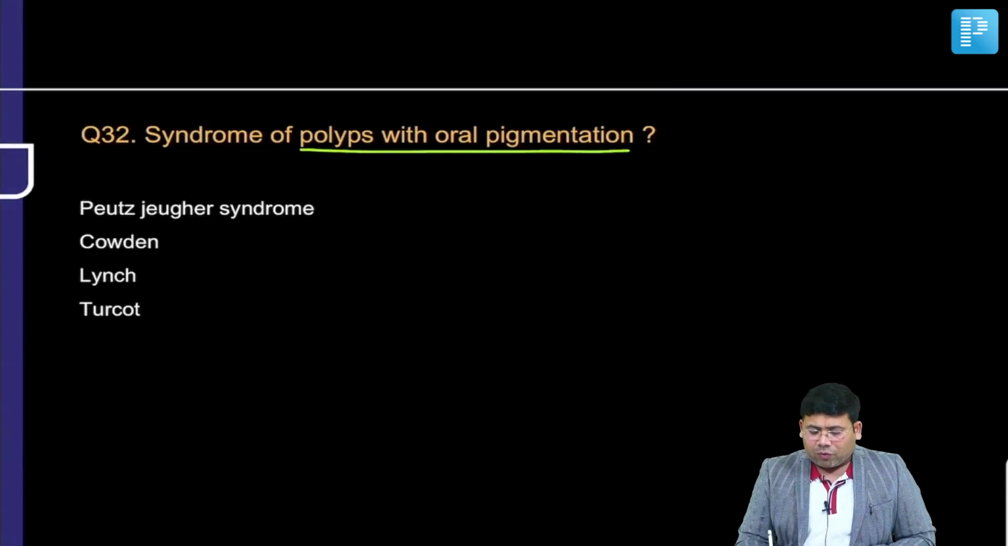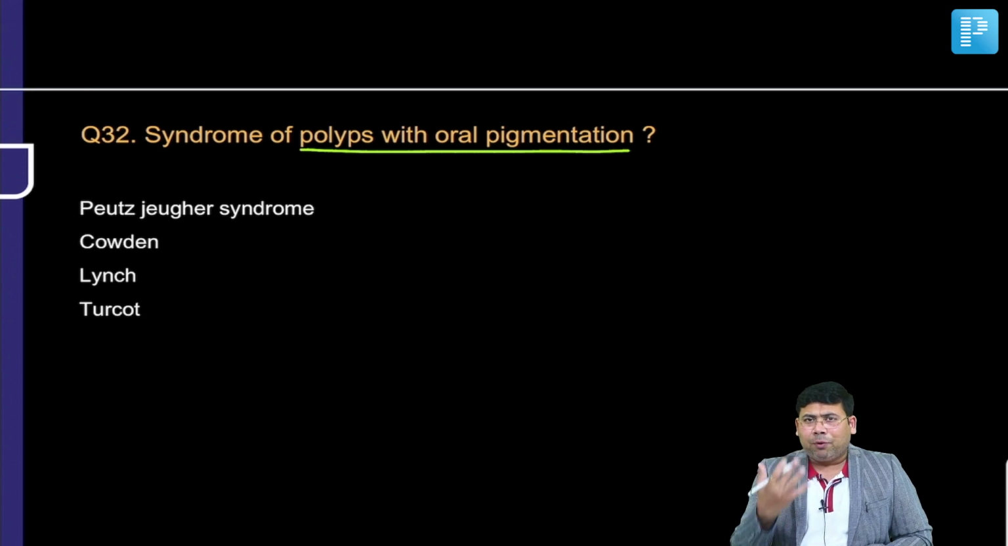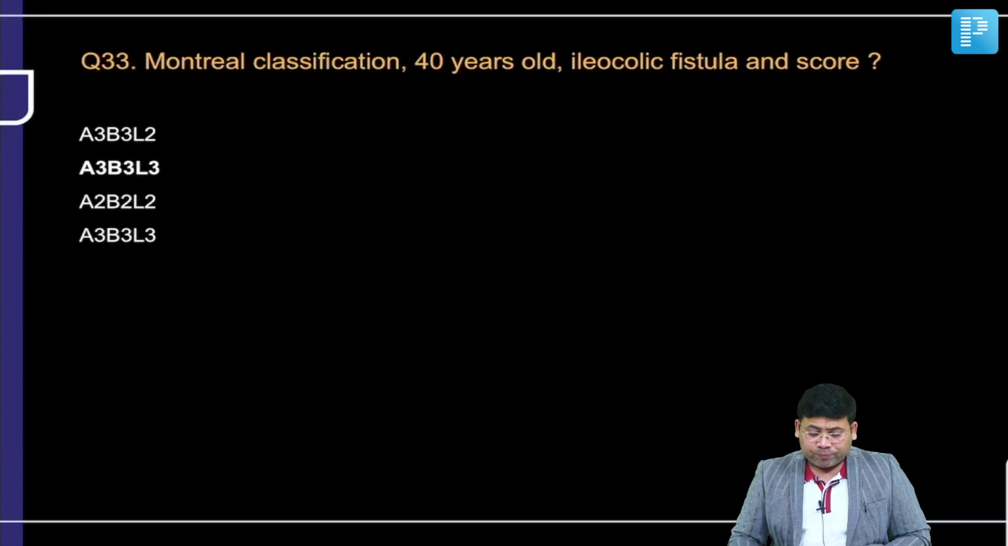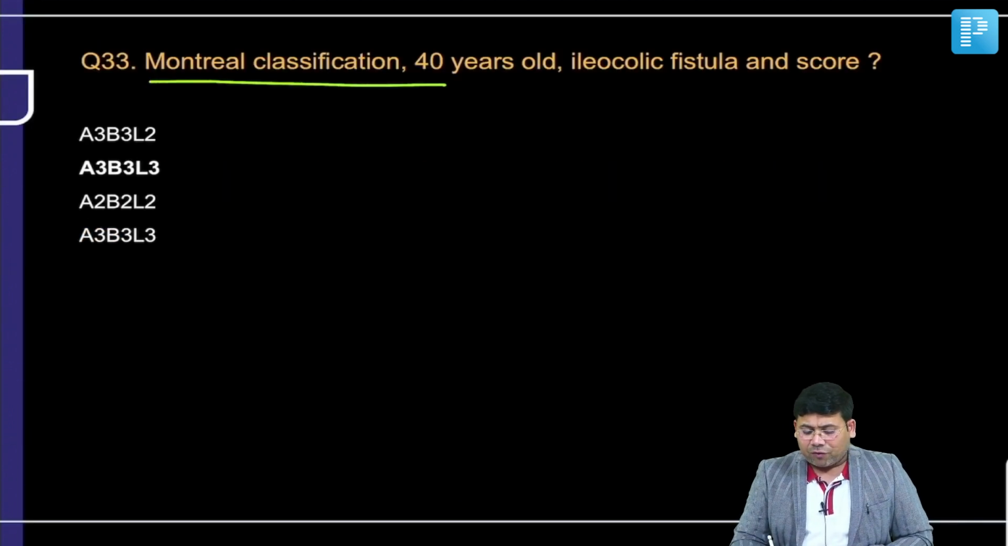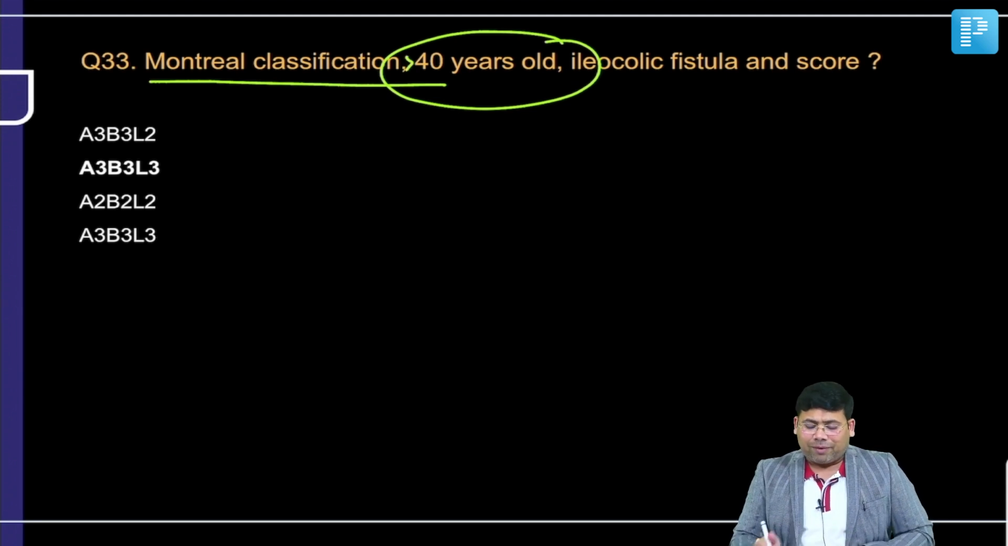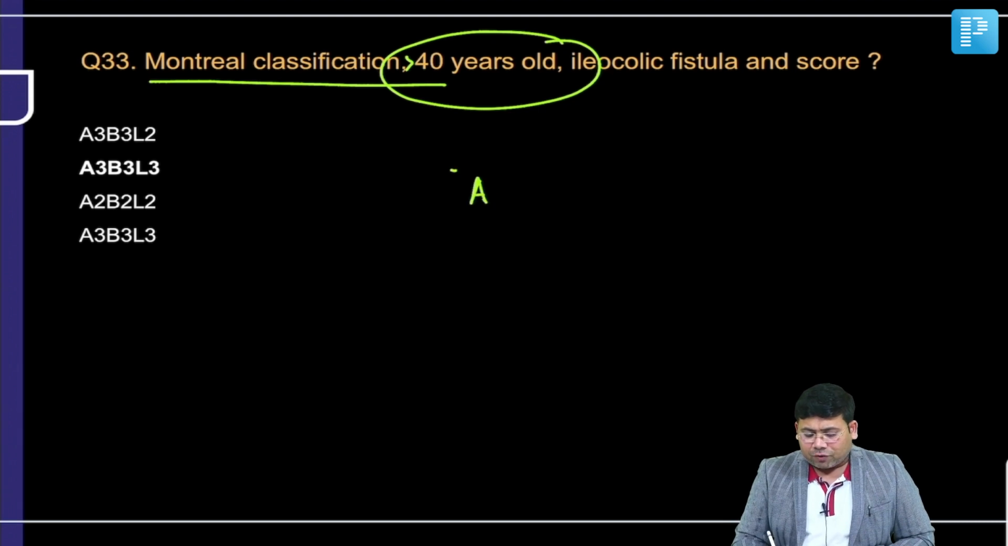So syndrome with oral pigmentation, I hope you know that's Peutz-Jeghers, oral or perioral melanosis. So Peutz-Jeghers is a straightforward answer for this. Montreal classification for ileocolic. So here it should be, according to the options, if it is more than 40, because answers are not matching for this, more than 40, I would take it